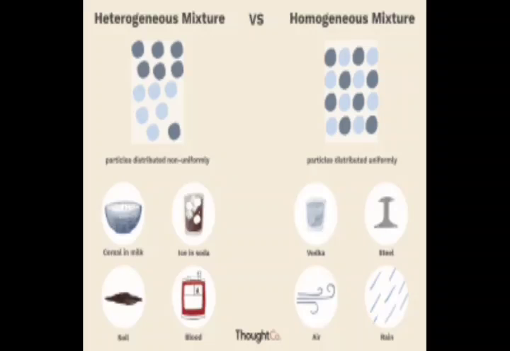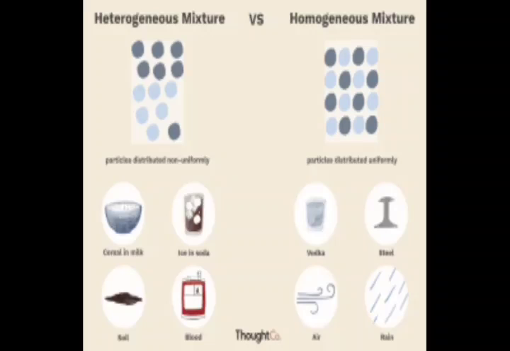Then the heterogeneous mixture. Heterogeneous means there is no uniform composition; the components are not mixed uniformly and can be seen separately. For example, we can identify stone pieces or any other particle present in pulses, rice or any other cereal, or dust in any substance that is kept, whether it is sugar or salt.